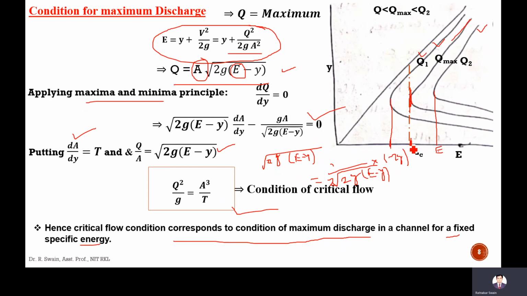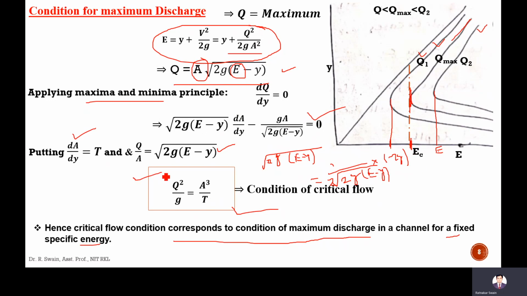But for a constant specific energy, the Q is maximum. If you change the discharge, then the minimum specific energy will change. So here Q1 is less than Q max, which is less than Q2. This is the condition for maximum discharge, and if you change the discharge, then the minimum specific energy will change. So that is the maximum discharge for a particular minimum specific energy.